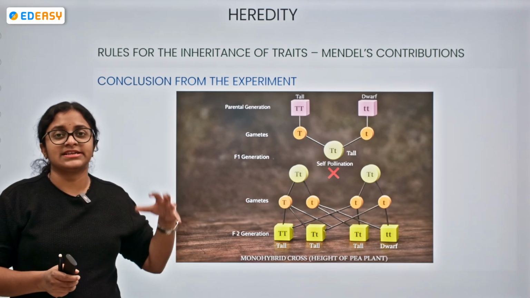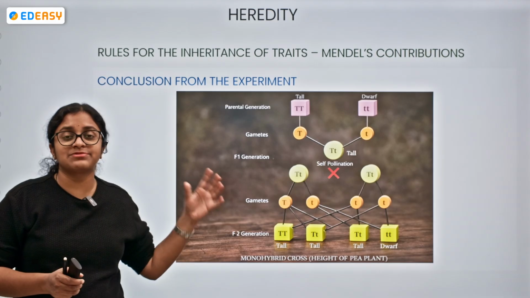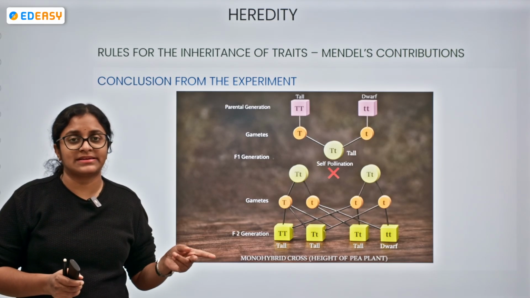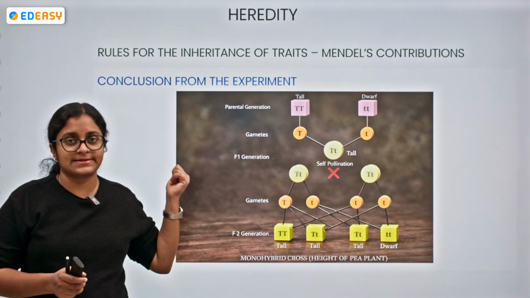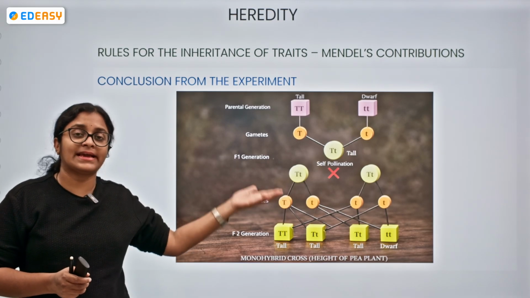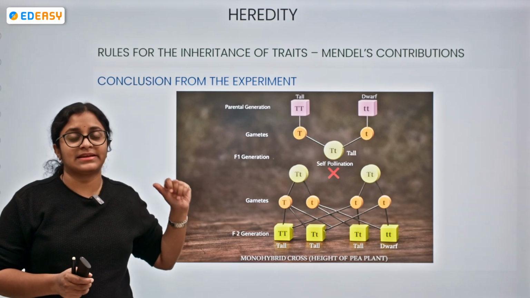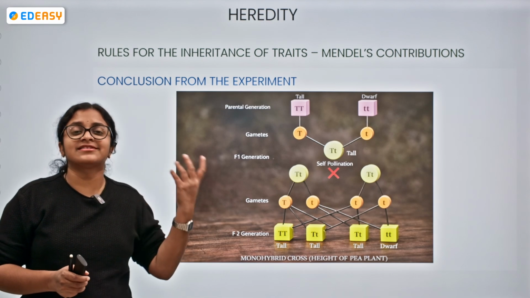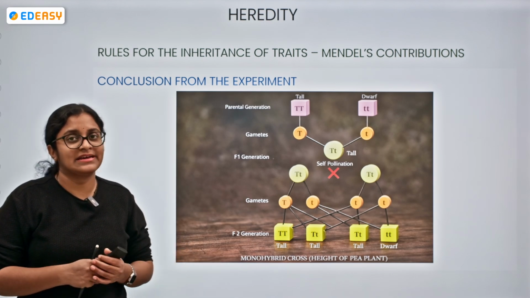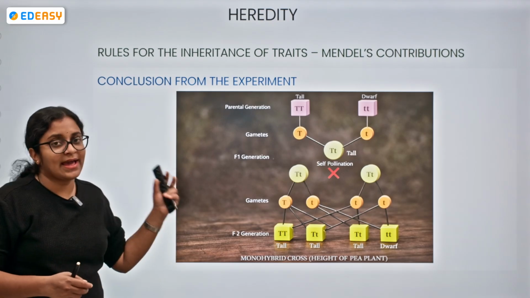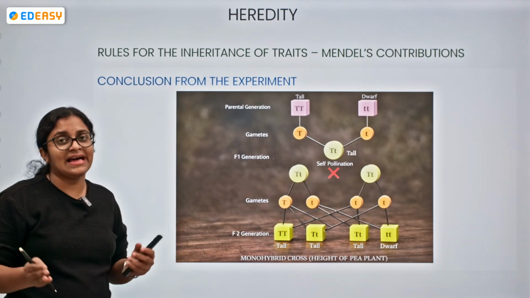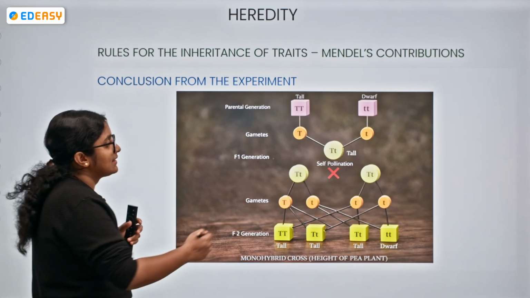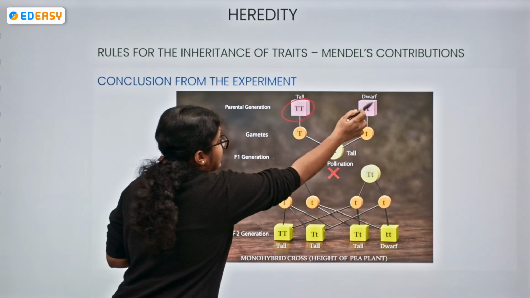So the first generation is called a monohybrid cross since we are taking only one parameter into consideration. If we are taking both parameters, for suppose tallness is one parameter, or the color of the seed is one parameter. But if we take tallness as well as the color of the seed, both of it is going to be considered a dihybrid cross. So we can say the monohybrid cross. First we are getting initiated with the height of the plant. What does the parental generation have? The parental generation has the tallness and the dwarf, the short character.